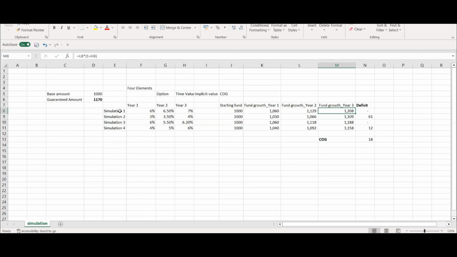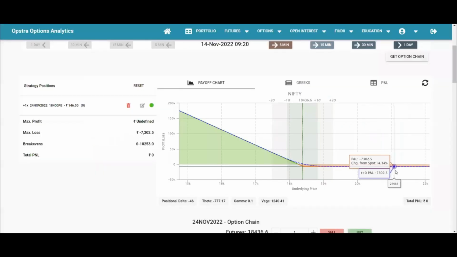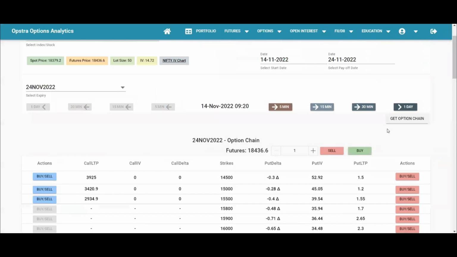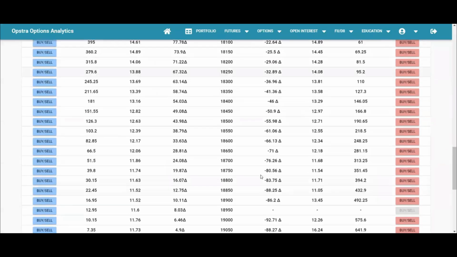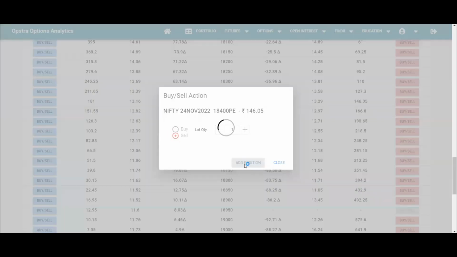In this case, there is no deficit. 1208 is already higher than 1170, so there is no deficit. The guarantee does not bite the insurer. That would mean that option has expired worthless, and the insurer has got all the money. So let me once again sell the option, because the insurer is the seller of the option. So let me go here, seller of the put option, I'll just sell.